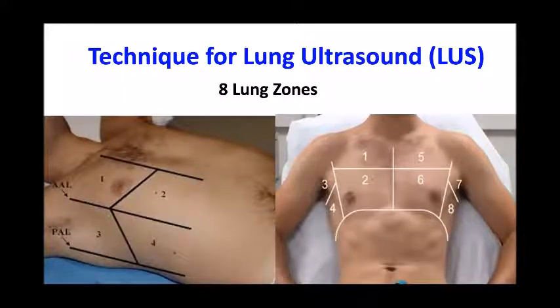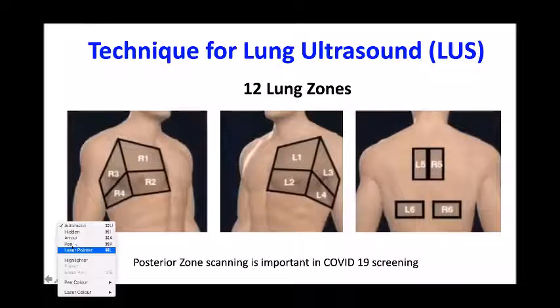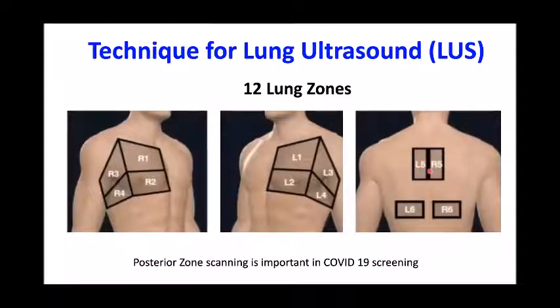This is mostly practiced in the ICU or ED setting when making the patient lateral or prone is difficult. However, as we said, in COVID patients mostly the findings are in the posterior and basal region. So examining these posterior areas is much more important, and this should always be done. So a 12-lung zone approach is preferred.